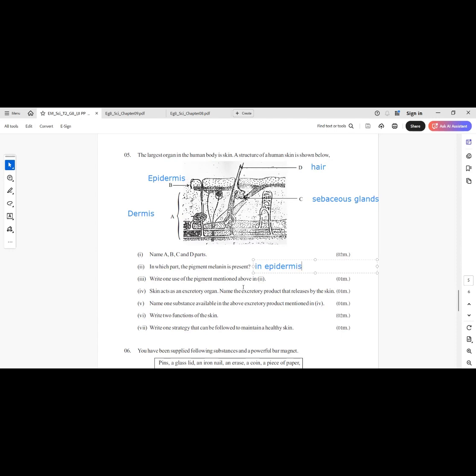Write one use of the pigment mentioned above. Protect the skin from the sun's ultraviolet rays.